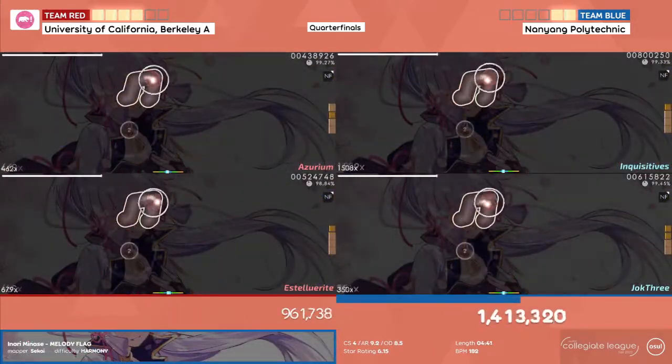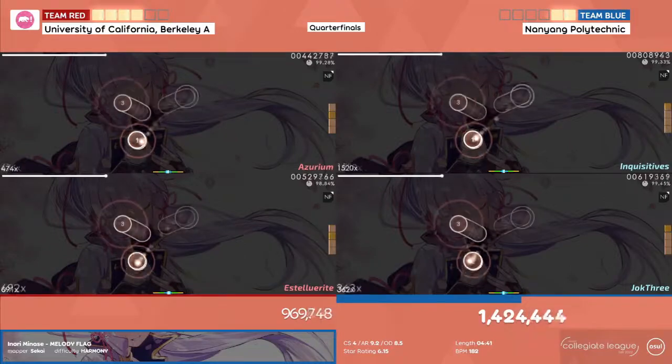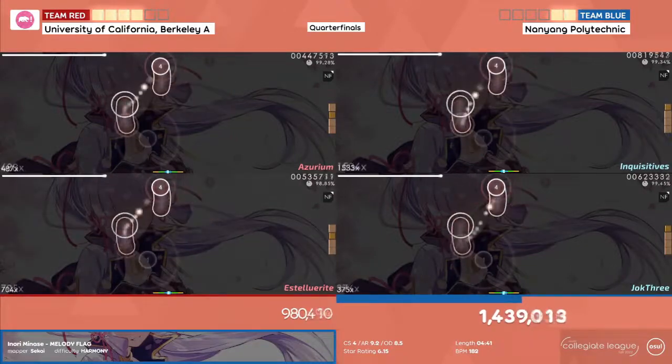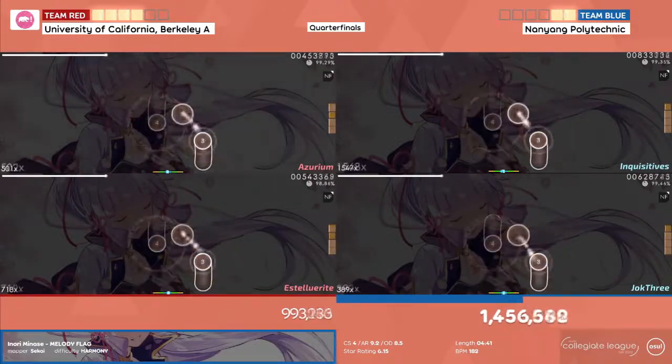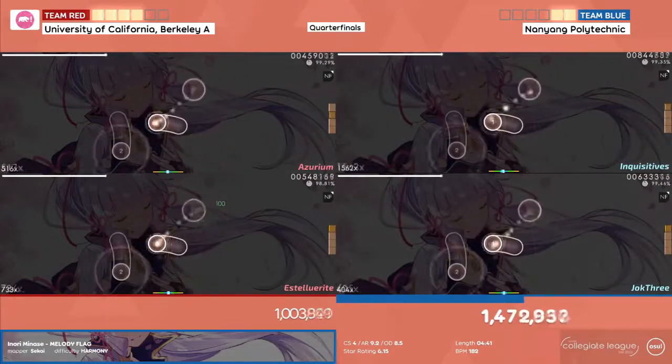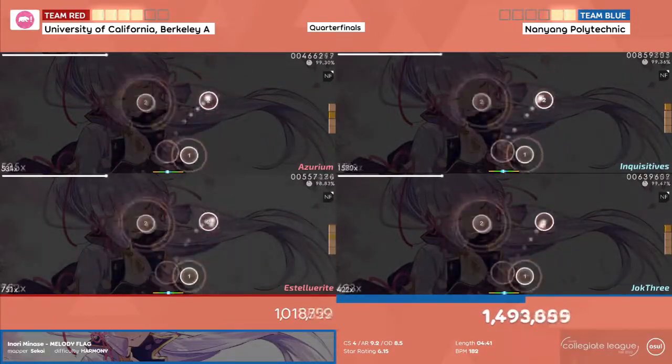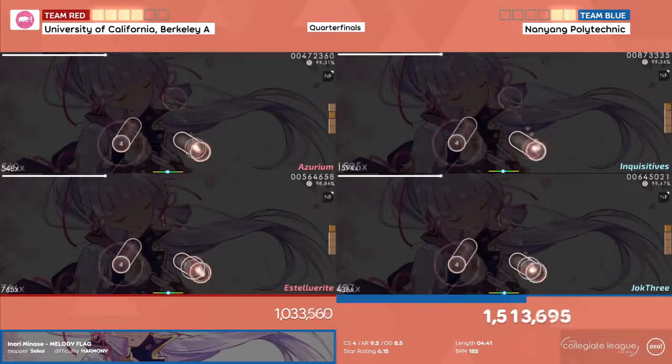And after getting 2 more points to make it 4-2, so Berkeley Inquisitives team totally getting that free win from tier 2 Nanyang lobby. Very impressive. Polytechnic responded back by taking the next 2 points out of the next 2 maps to make it 4-4 tied.